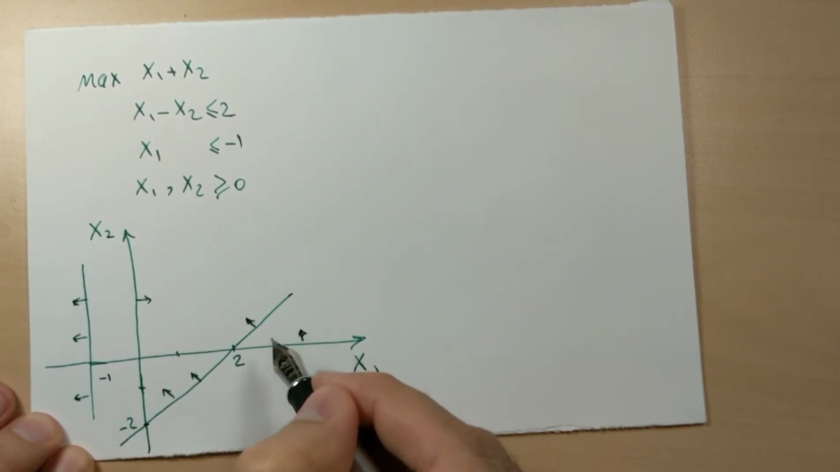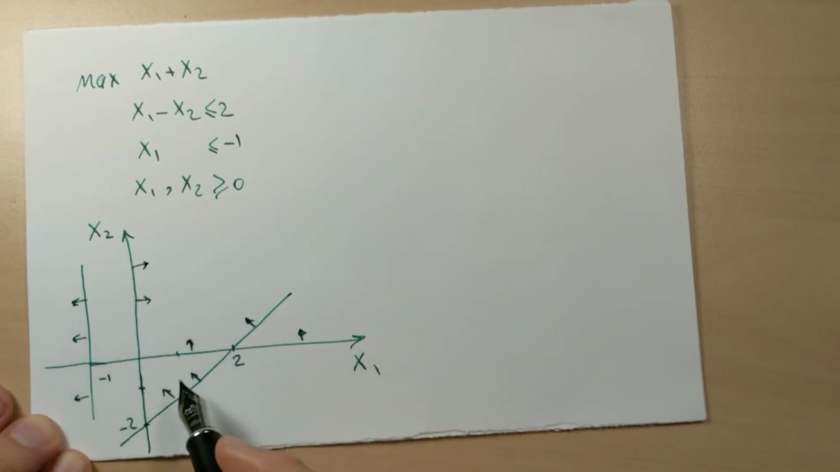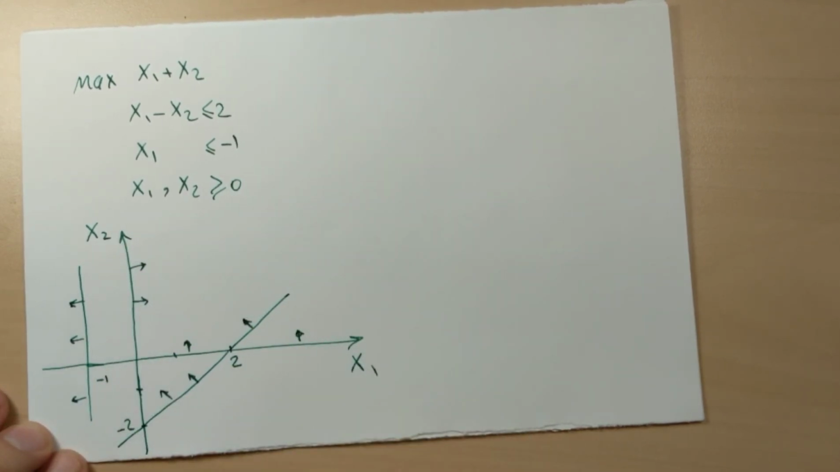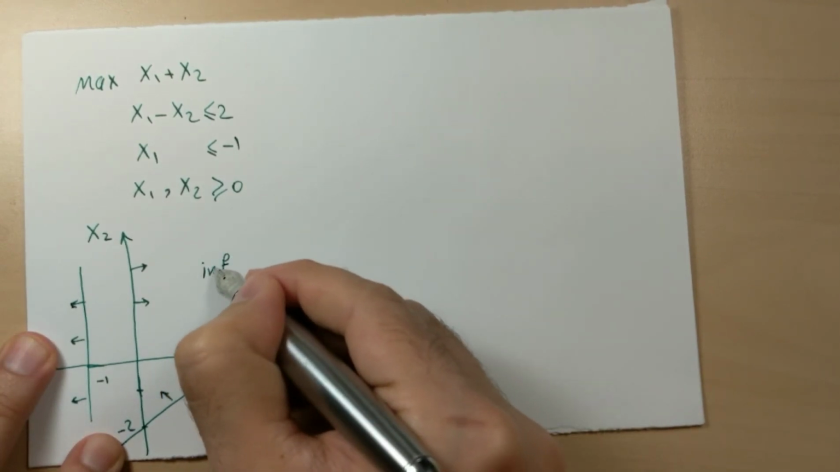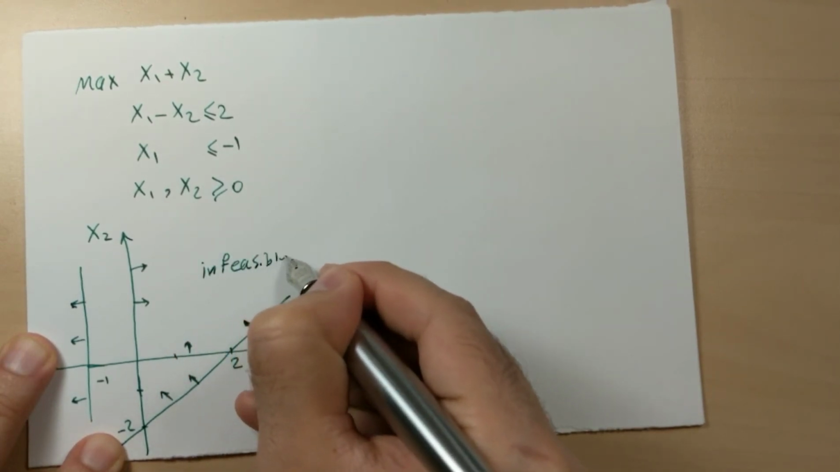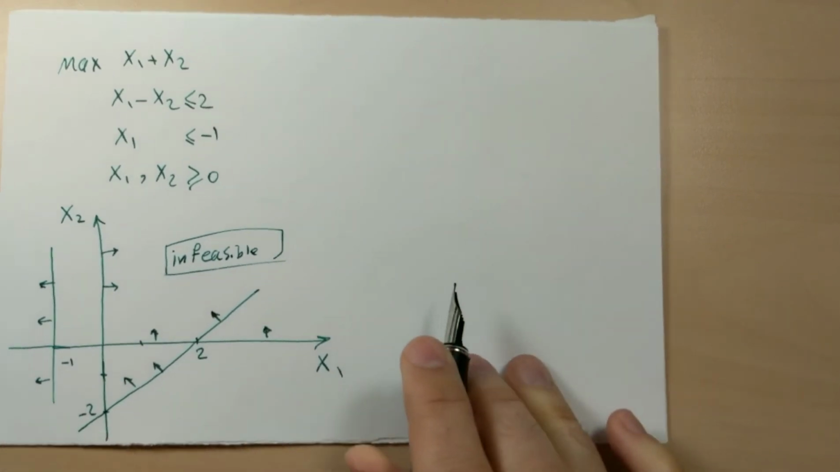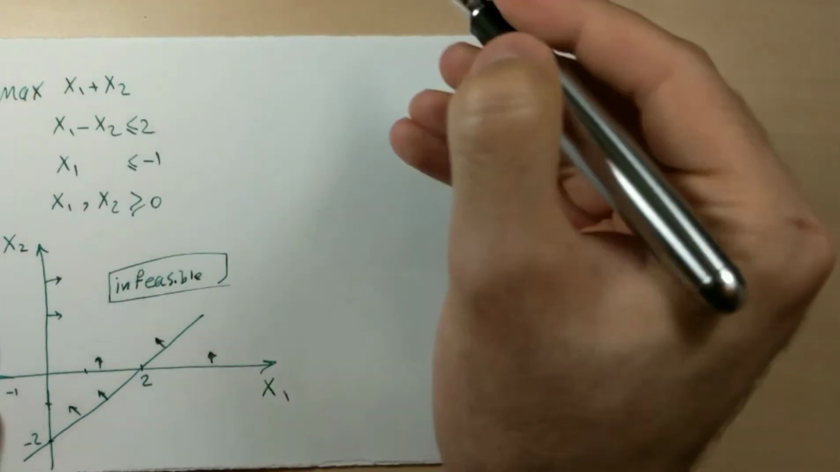Both variables are non-negative, so we are in the first quarter of this graph. Is there any feasible region? No. It's infeasible. Let's solve the dual.